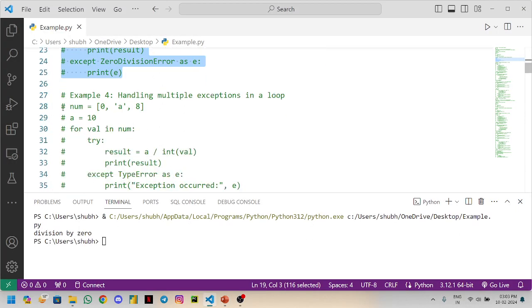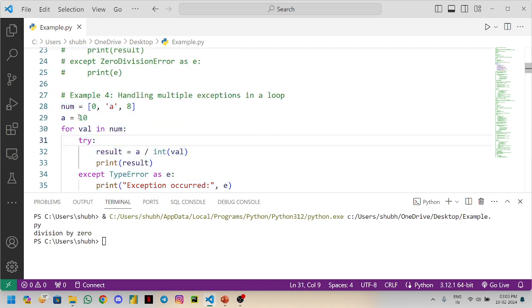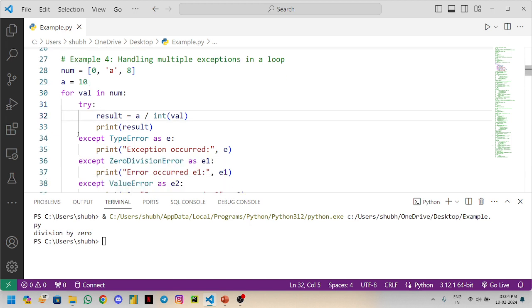Now we will check how to handle the multiple exceptions. Here we have taken a list 0, a, 8 and we have a variable a, that is 10. Now what we are doing here is for val in num, that means we are iterating the list.